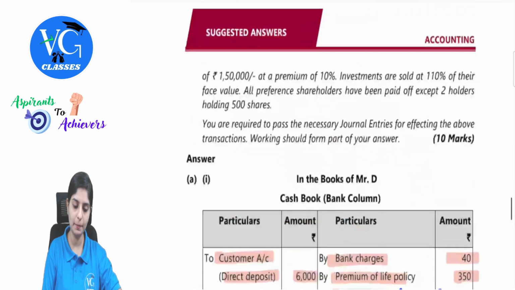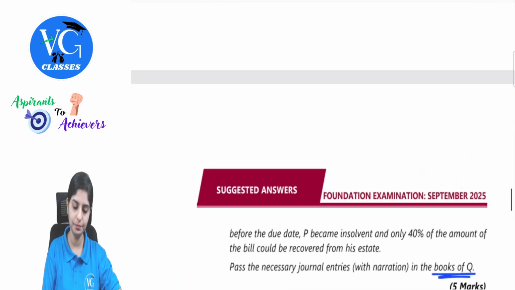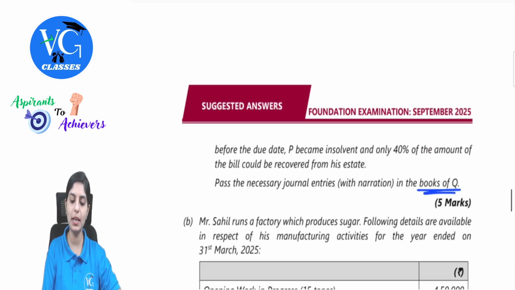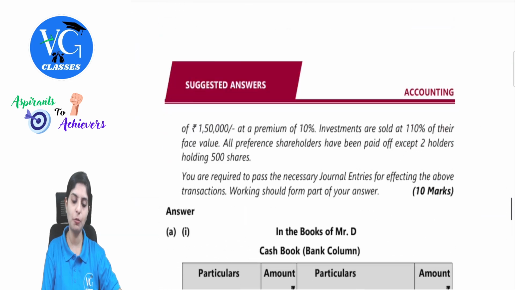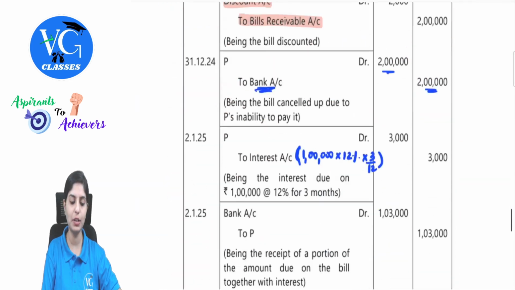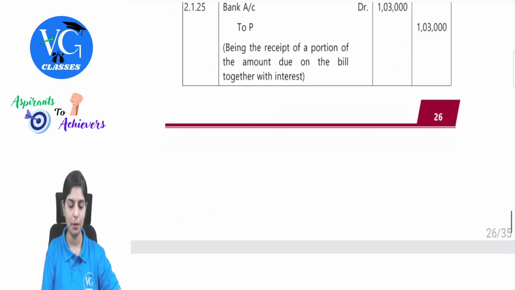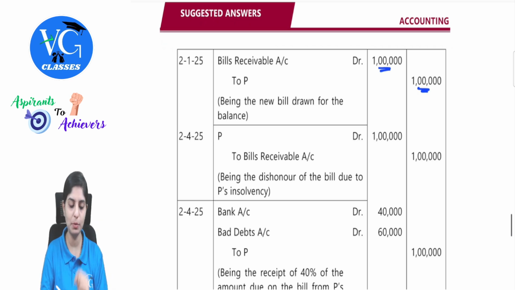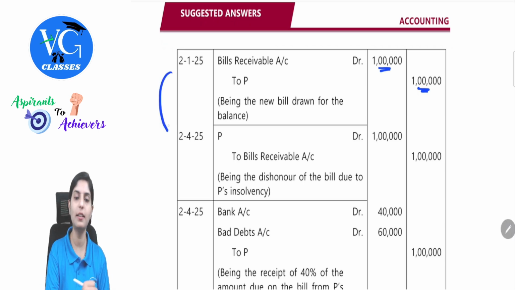Later, what is happening? On 2nd April, before the due date, P became insolvent and only 40% of the bill could be recovered from his estate. Now, first of all, whenever there is insolvency, we have to first reverse the entry because there was a bill generated. So, what will be the reverse entry? P account debit to bills receivable. The same thing getting reversed.